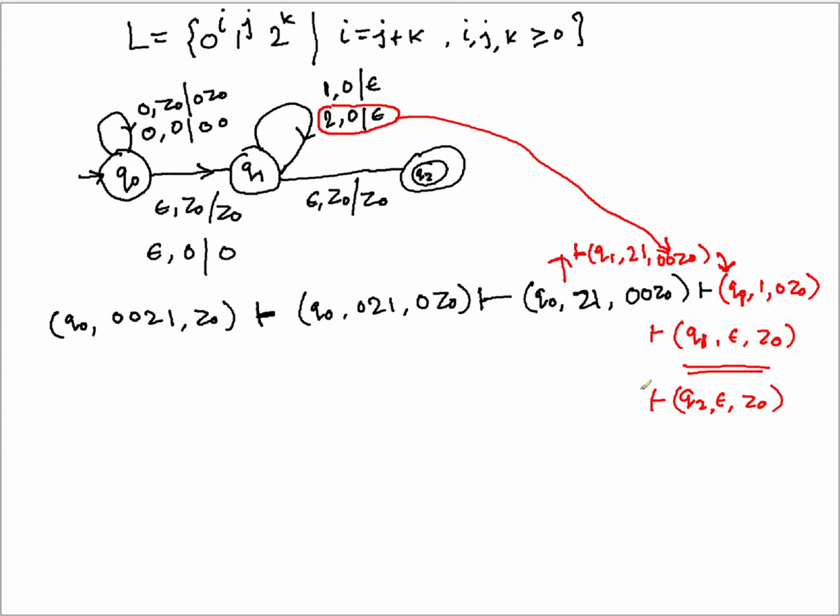Now this q2 epsilon z0, is it an accepting ID? The answer is yes, because q2 is a final state and the input is already exhausted, therefore this is an accepting sequence of IDs, right? And therefore this string 0 0 2 1 will be acceptable. So what was the problem?